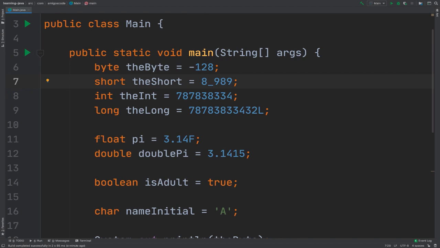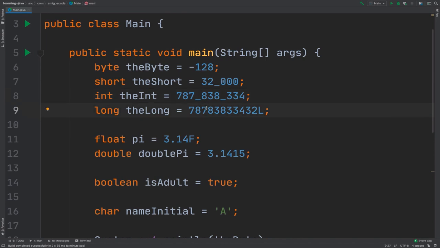So right here, you can see that this is 8,989. So the max was 32,000, I believe. So 32,000 something. So right here, you can say 32, and then just like that. So you can see that it's much easier. Now we can do the same here with integers, so 3 numbers at a time. So underscore there, underscore there. And now you can see that this number is much easier to read.